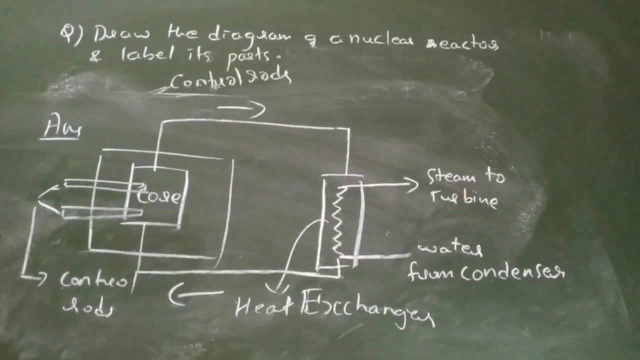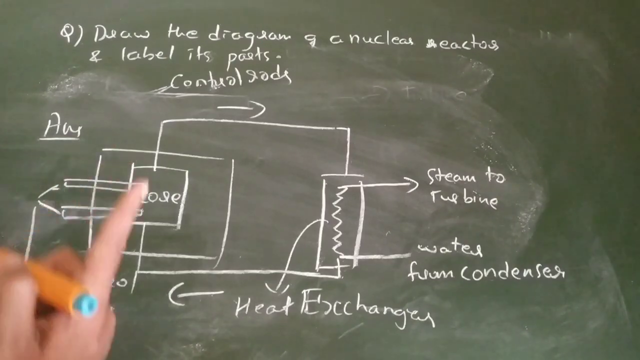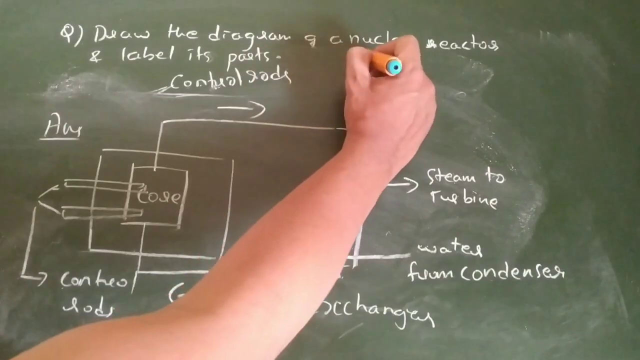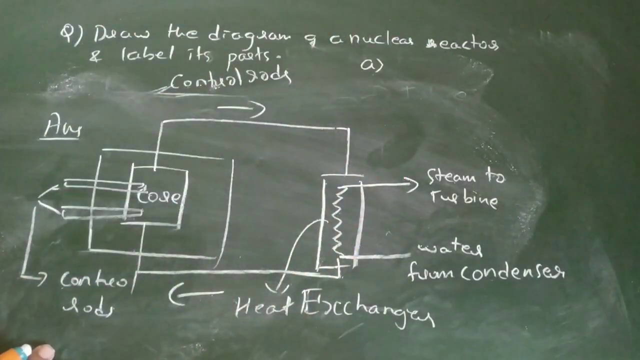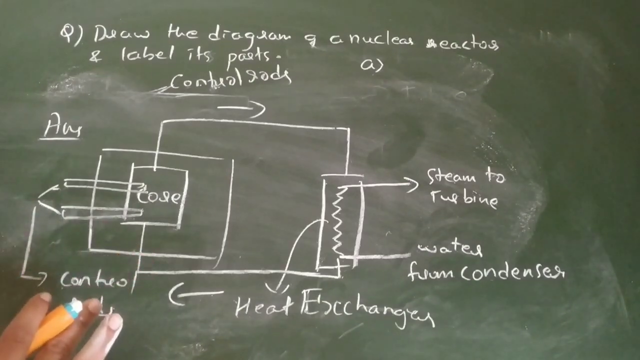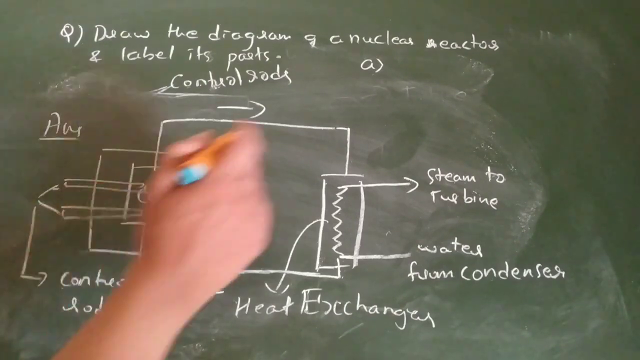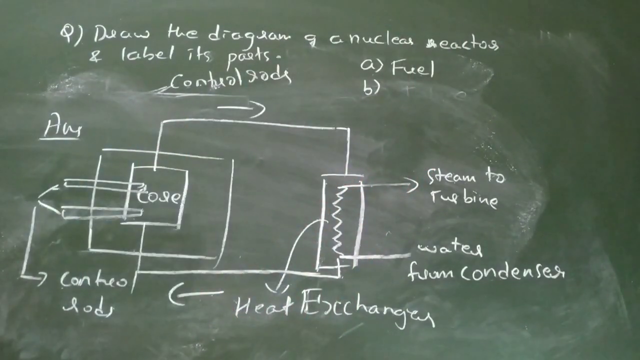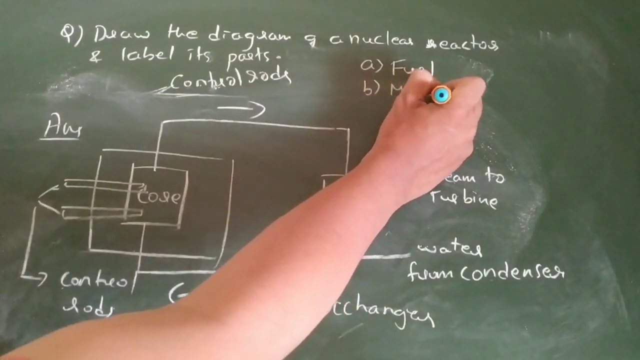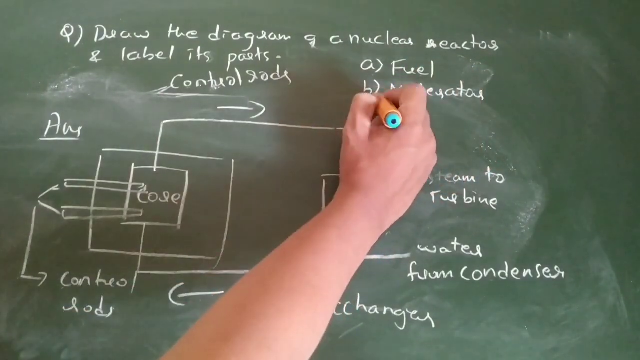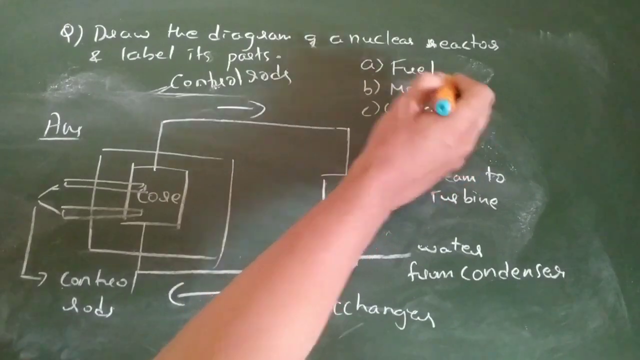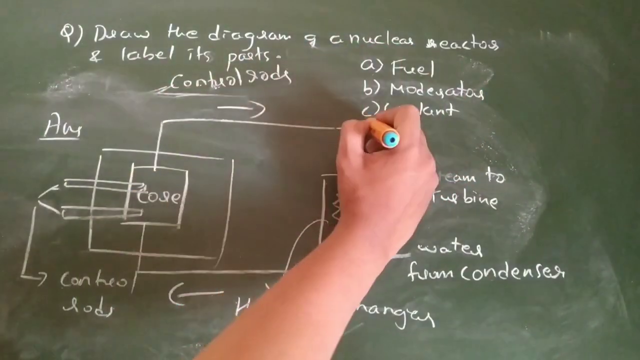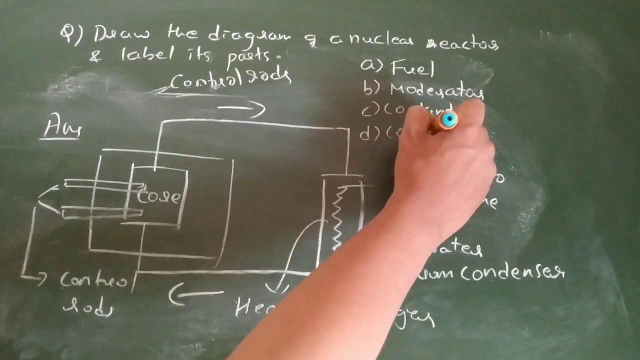What is the function of the moderator? The moderator is used to slow down neutrons, as I showed in the previous diagram. Here are the 4 parts; this is the explanation of the parts which I have done already. This is a heat exchanger. This much diagram you have to make, and the parts you can mention are: fuel, moderator, coolant, control rods, protective shield.